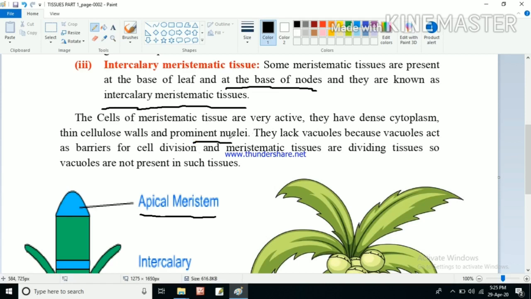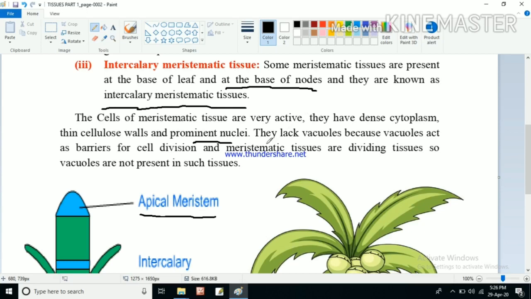They have to be very active because they are continuously dividing to increase the length and the girth, to promote the growth of the plant. They have to be dividing continuously. That's why the cells of these meristematic tissues are very active. Their cytoplasm is very dense, the cell wall is very thin, and they have a very prominent nucleus. A very big nucleus will be there.